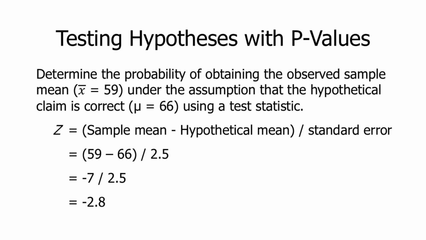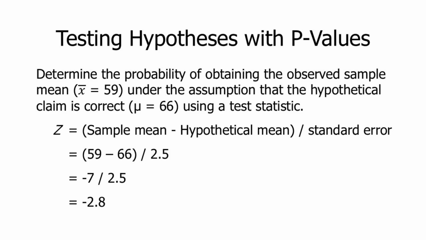So we assume that the hypothetical claim is correct, and then find out, under that assumption, the probability that we would get what we're observing, a sample mean of 59, if the skeptic is correct. Here's the formula for doing that. We calculate z. We have to convert the difference between 66 and 59, which is 7 units of measure, into units of standard error. That's how we can apply the normal distribution.